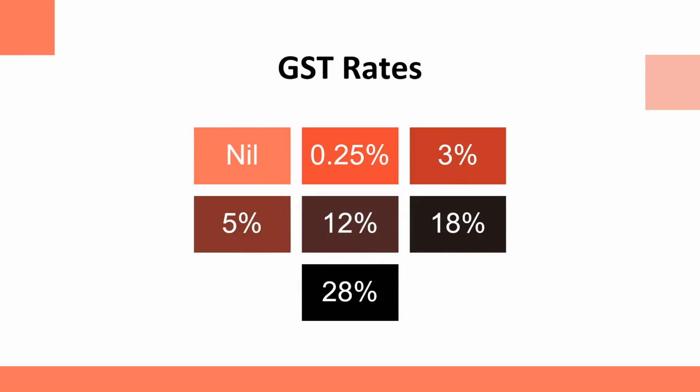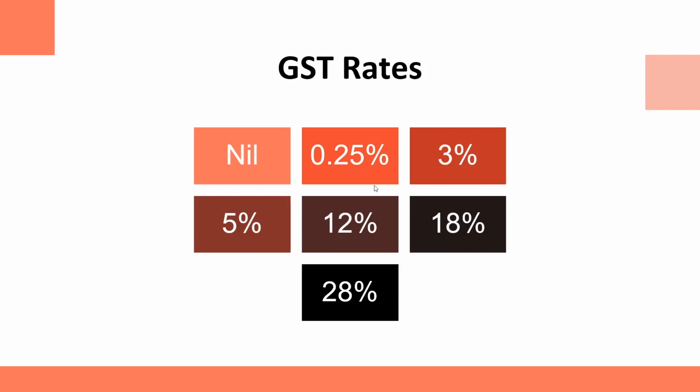Now we are going to talk about other concepts of GST. First and foremost, let's talk about the GST rates. As you can see, we have various rates of GST starting from nil to 28. These are nil, 0.25%, 3%, 5%, 12%, 18%, 28%. GST Council has fixed majority of goods and services under four tax slab rates of 5%, 12%, 18%, and 28%.